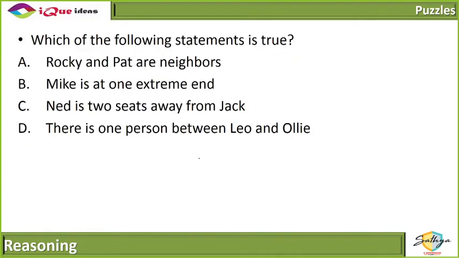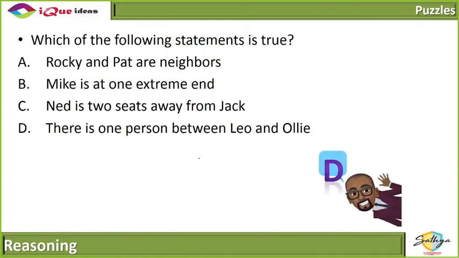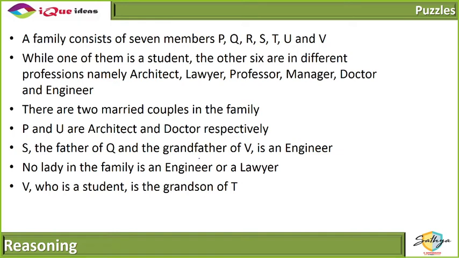Which of the following statements is true? Pay attention. Which of the following statements is true? Right? And that statement is the last one. There's one person between Leo and Ollie. For everybody else, it is wrong. For D, that statement is true. Okay. Similar new set. I'll give you some time. Solve this.